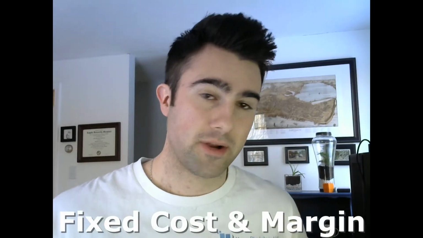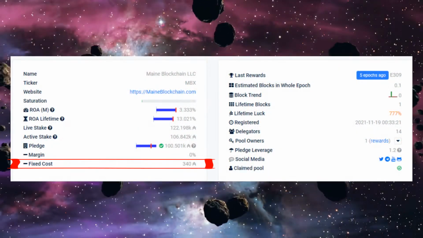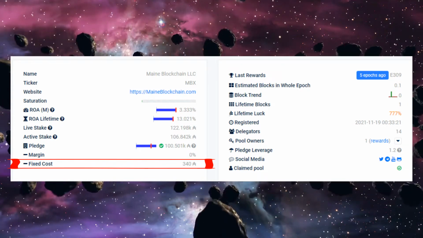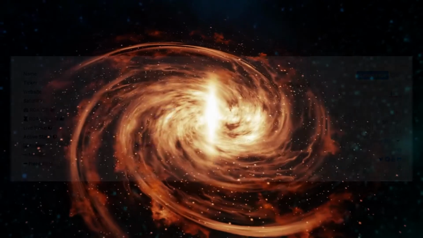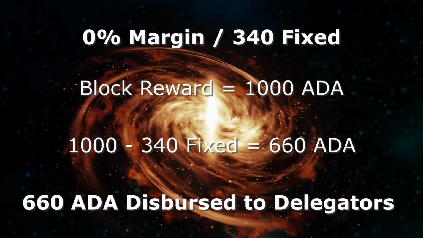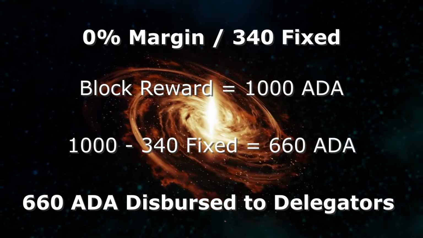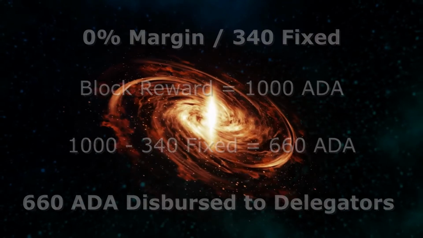The lowest a pool operator can possibly set their fees is 340. This does not mean that delegators are giving us 340 ADA as upfront cost. What this does mean is that 340 ADA are taken from the first block produced in each 5-day epoch. If the pool produces multiple blocks in an epoch, the fixed cost is not taken from subsequent block rewards. A Cardano block reward is currently 1,000 ADA. So if MBX pool produces one block this epoch, we get 340 ADA, and the remaining 660 are automatically dispersed to delegators proportional to the amount of Cardano they have staked with our pool.